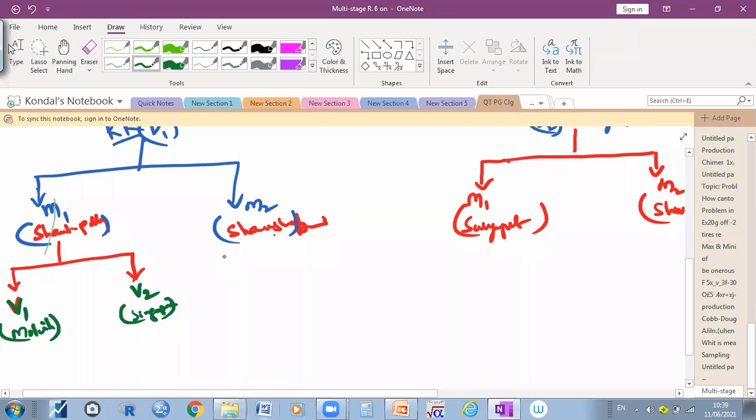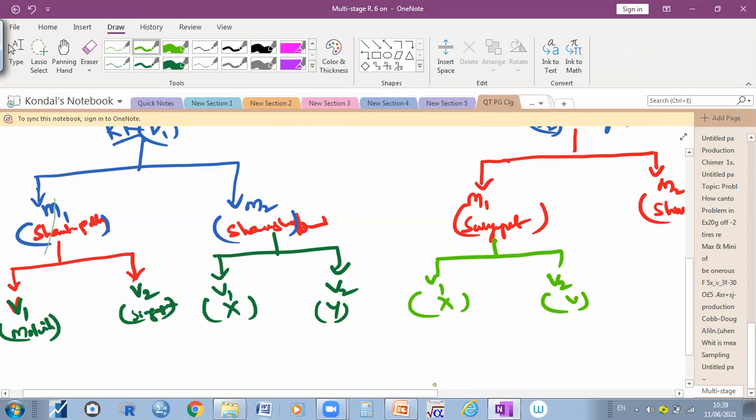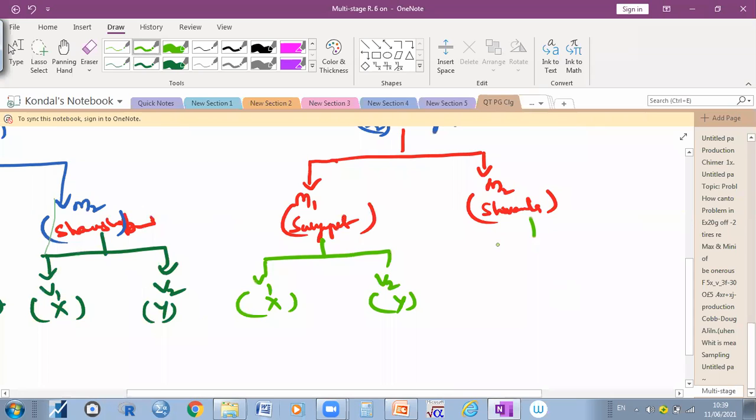Same thing in Shamshabad also. You need to select village 1 and village 2, right? For example, here X village and Y village. I am writing. Under Suryapet also, you need to select villages: village 1, village 2. Here village is X and here village is Y. Same under Shamla: village 1 and village 2, X village and here also Y village, right?